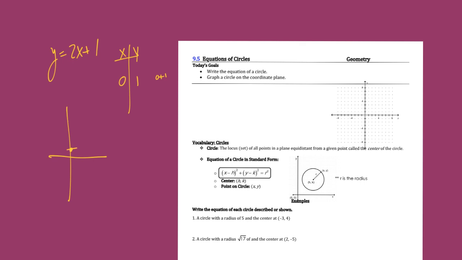And to graph it, you'd start at the y-intercept, which is this value. And then the slope is positive. So you'd go the rise over the run, you'd go up 2 and right 1. But also, down 2 and over 1. You can come up with another point. Plug in x is 1. 2 times 1 is 2. Add 1, you get 3. So (1, 3), when x is 1 and y is 3, that will make this true.